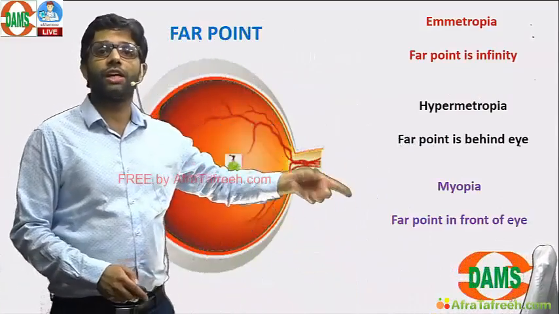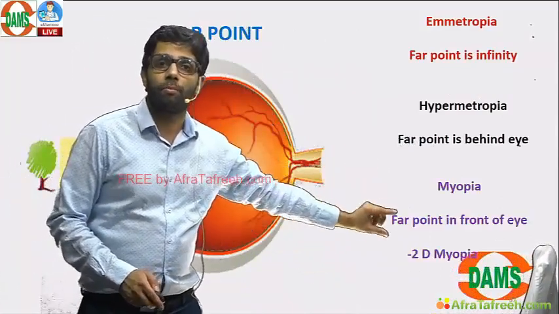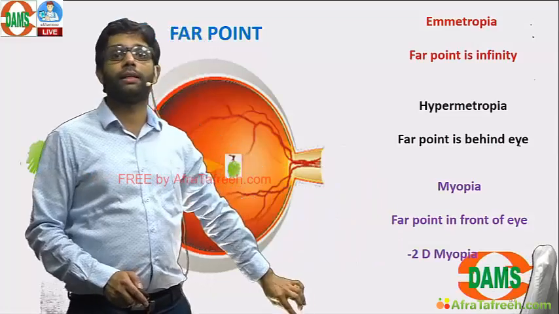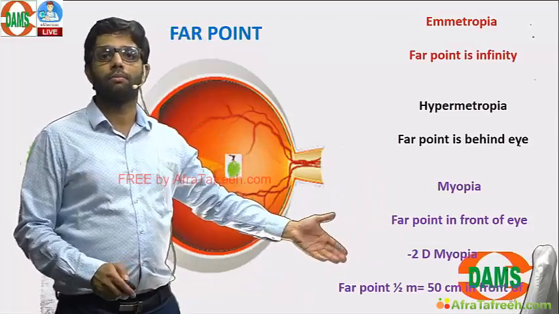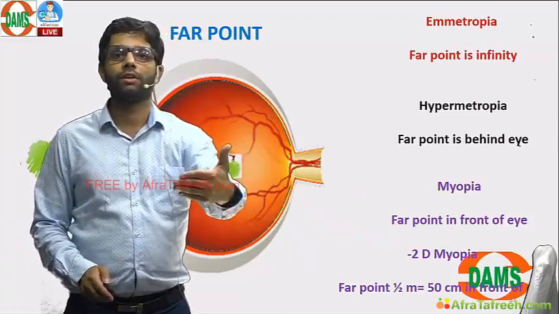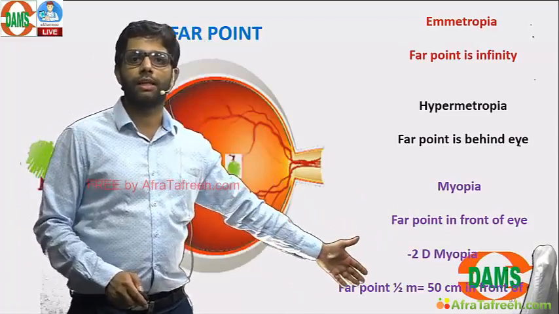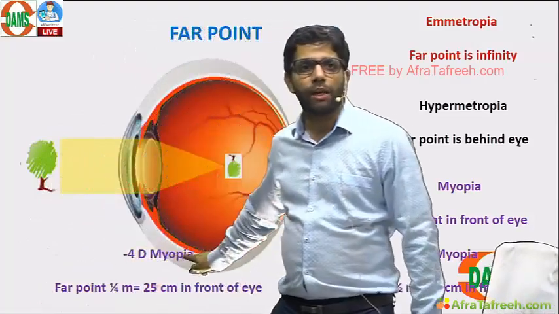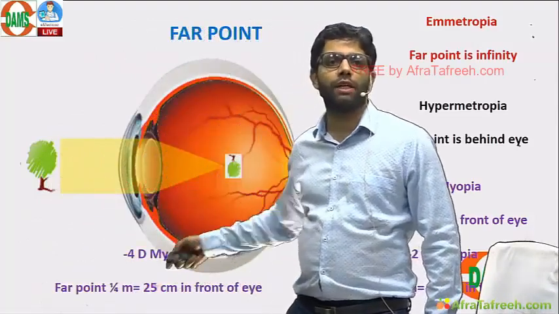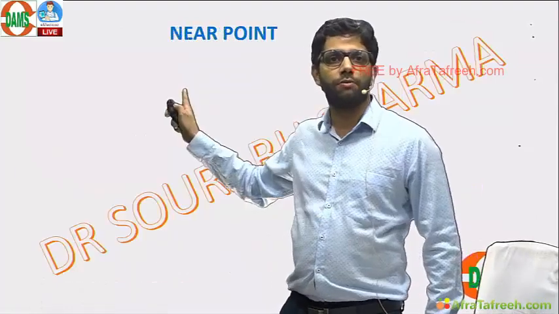To change the myopia power into meters, reverse it. Far point means how much you can see in front. 50 centimeters in front of the eye. Half meter, 50 centimeters. What is the far point of -4 diopter? 1/4 meter, 25 centimeters in front of the eye. That is the far point.